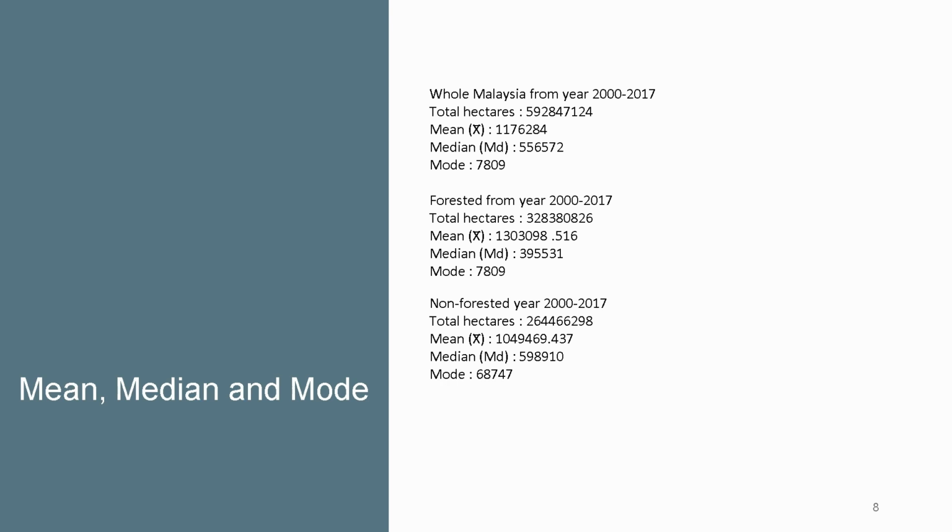And the last is non-forested, from year 2000 until 2017. The total hectare is 2644.66298. Mean is 1049469.437. Median is 598910, and mode is 68747. So okay, thank you.